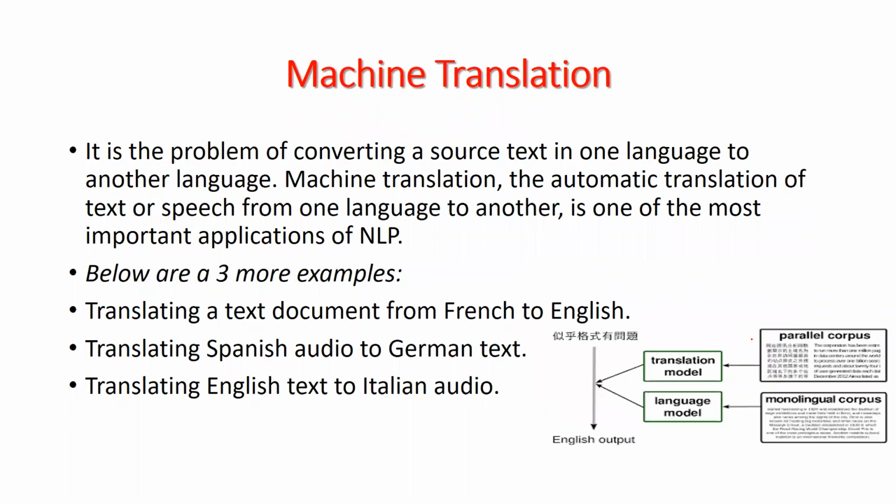Next is machine translation. Machine translation is the problem of converting source text from one language to another language. Machine translation is the automatic translation of our text or speech from one language to another language, like Hindi to English. Like this, the output is available in the form of the English language.